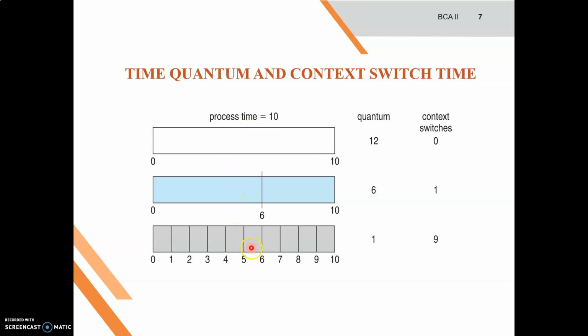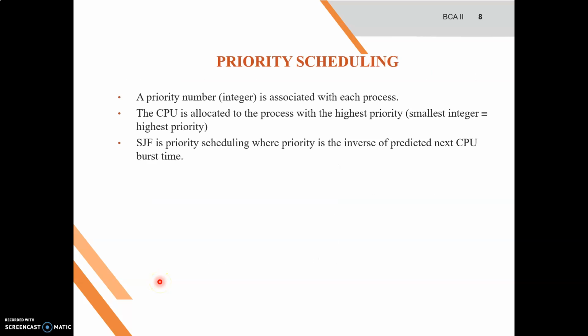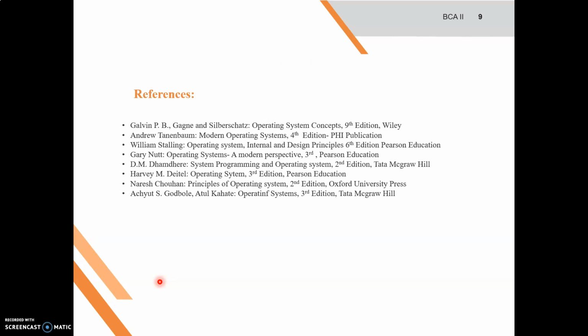This figure on time quantum and context switch time we will discuss in the later classes. Priority scheduling we will also discuss in the next class. These are some reference books you can refer to for further reading on round robin scheduling and priority scheduling.